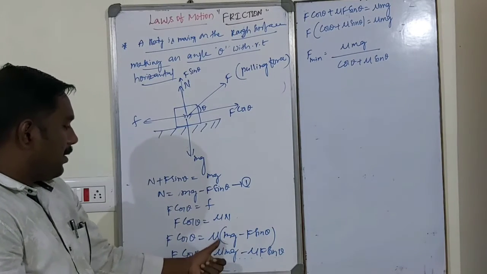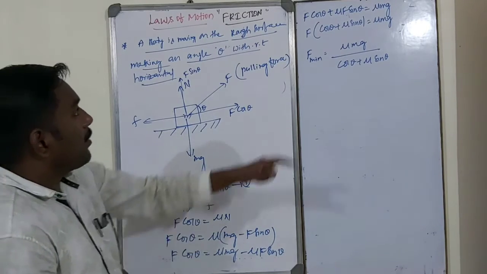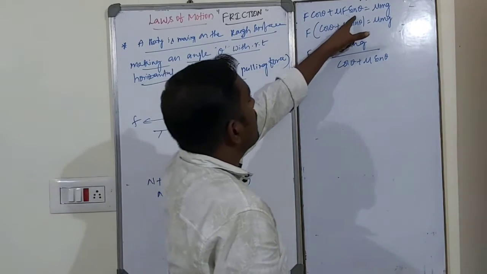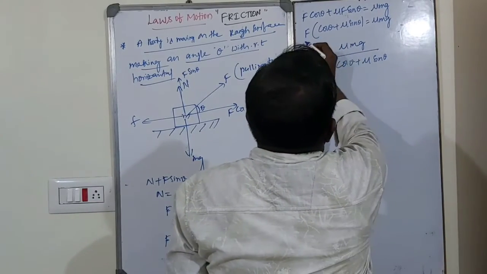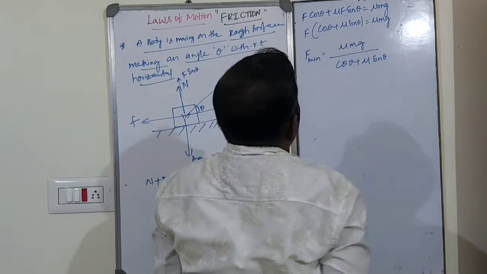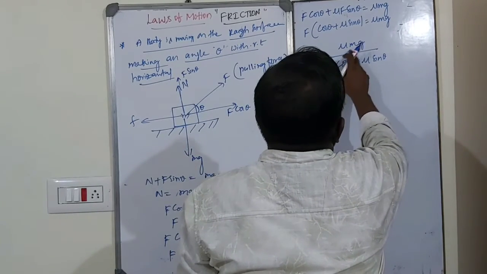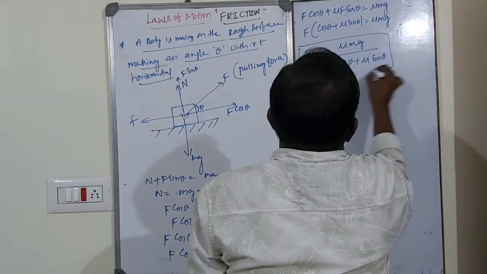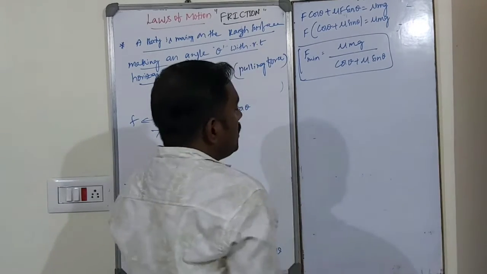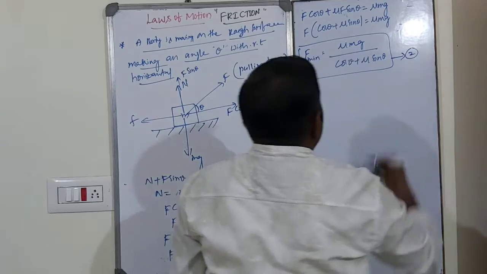Multiplying inside, mu mg minus mu F sin theta. So bringing this to this side, F cos theta plus mu F sin theta is equal to mu mg. So F is common: F into cos theta plus mu sin theta is equal to mu mg. F minimum is equal to mu mg by cos theta plus mu sin theta. This is the minimum force. This is the important one. So this is equation number 2.